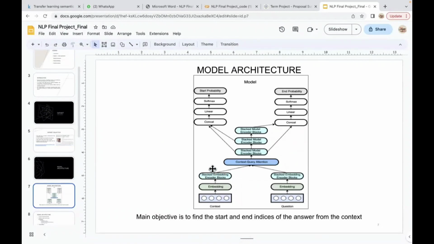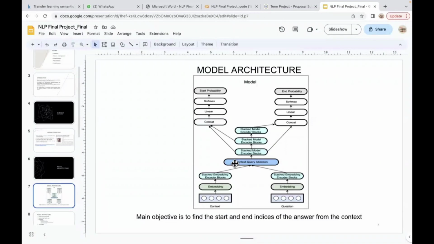After that, in the structured embedding encoder blocks layer, we are placing the positional embeddings on top of word embeddings. On this right side, we are taking a question and also generating word embeddings and stacking. From then, we have used multi-head attention, in which it maps the question to the respective word.